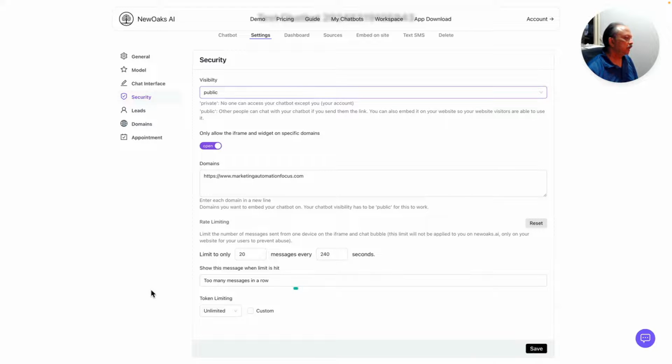So now, token limit, what I found here was that I don't fully understand right now exactly how these tokens are being used. I suspect that every time somebody asks a question, then if you have a stored number of characters, that it actually NewOaks allows you to have 32 million characters per chatbot.